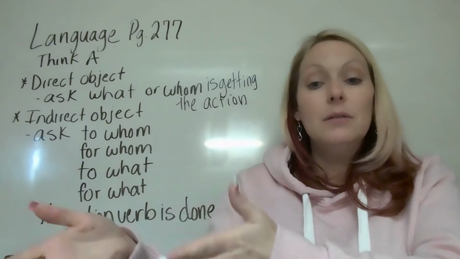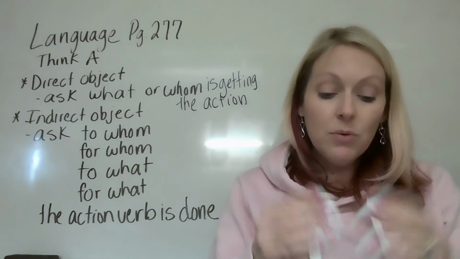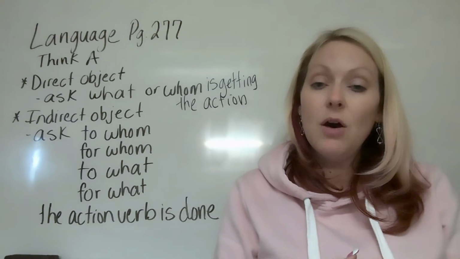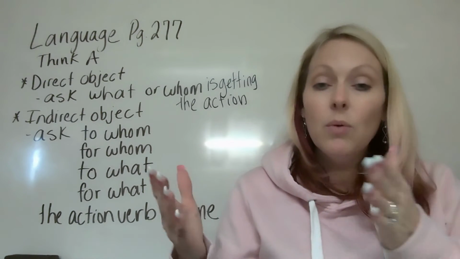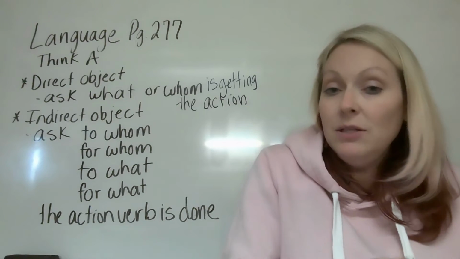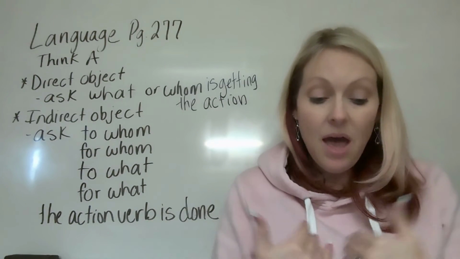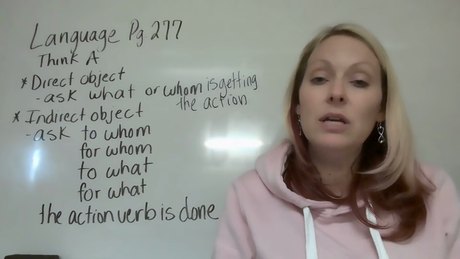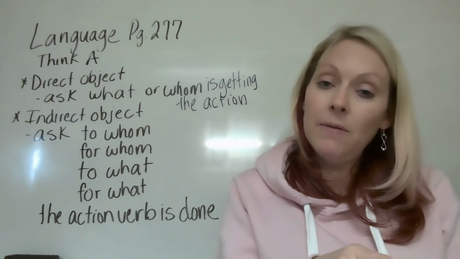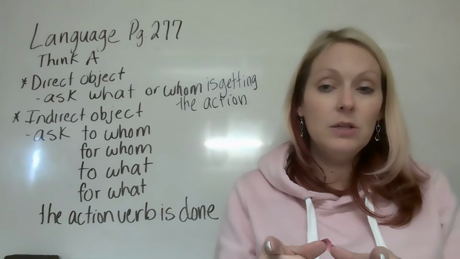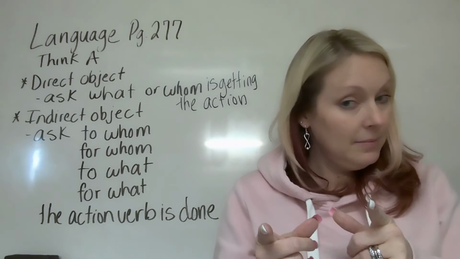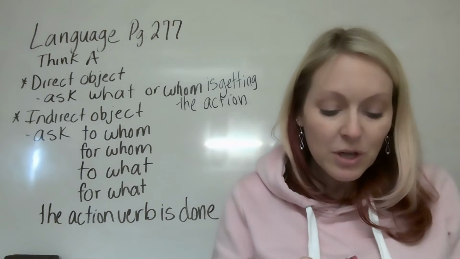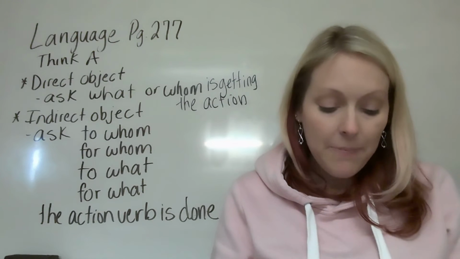So then we need to ask ourselves, well, who or what is going to get the story read to? So that would be us, right? They're going to read the story to us. So us is our indirect object. So put that one on the line. How are we doing? Pretty good so far? Okay. Good. So now we're going to go with number 3.